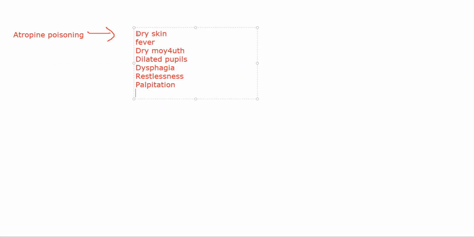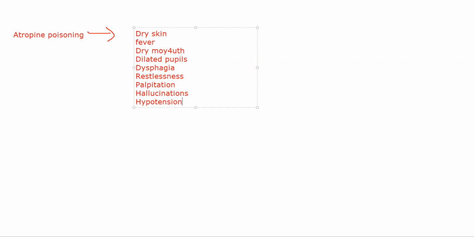Okay. General excitement will increase. Some patients will have hallucinations. Okay. They might even have severe hypertension. Okay. Some patients will have difficulty in passing urine or passing stools. Some people also have convulsions, and they might end up in coma.